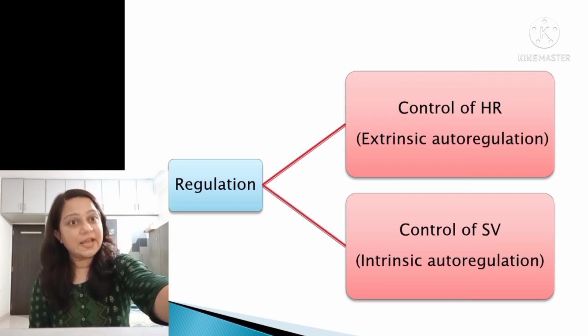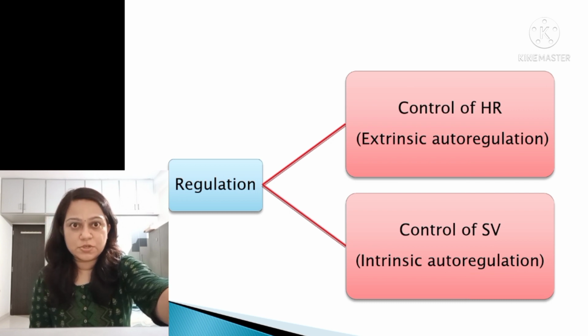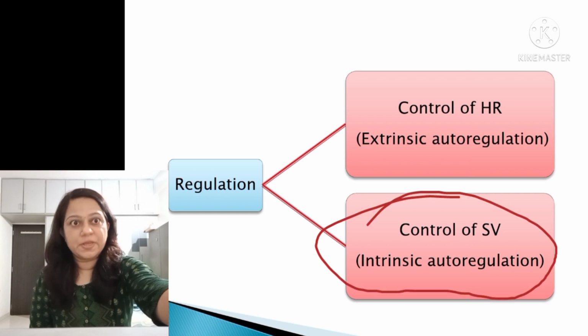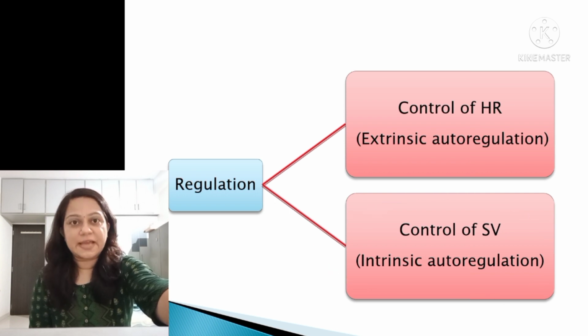Now, let us go through regulation of cardiac output. Cardiac output can be regulated in two ways, that is control of the heart rate or control of the stroke volume. Control of the heart rate is extrinsic autoregulation and control of stroke volume is intrinsic autoregulation.